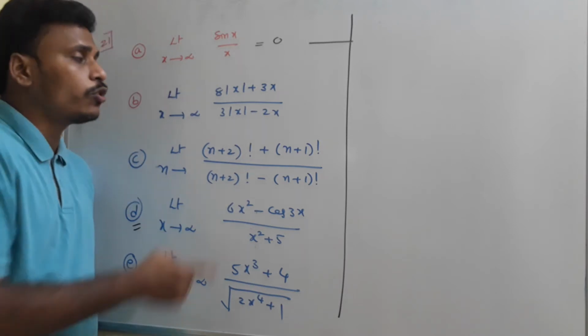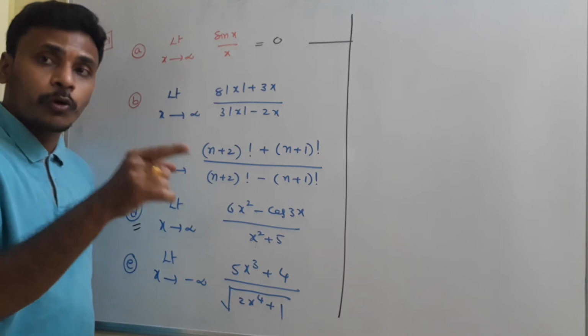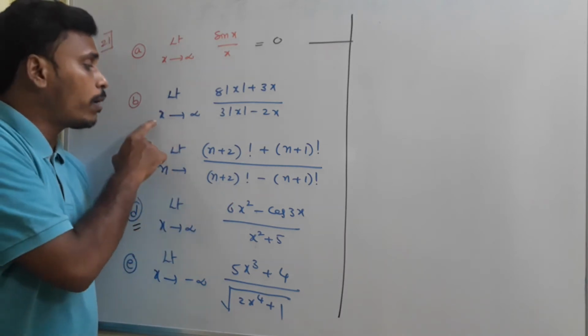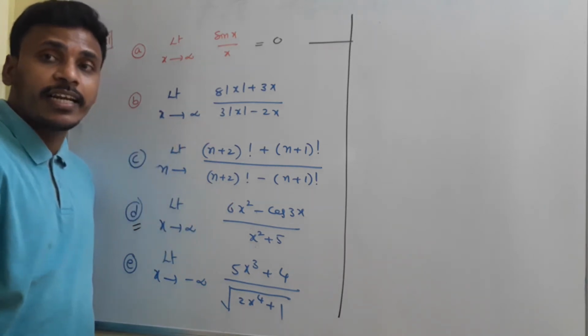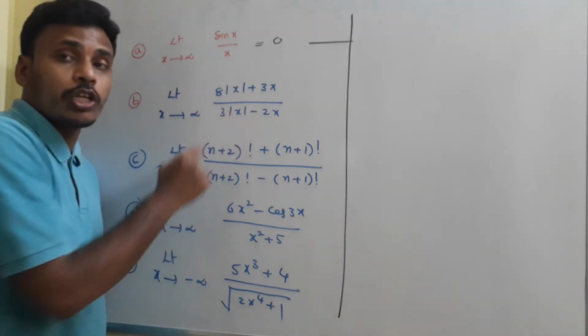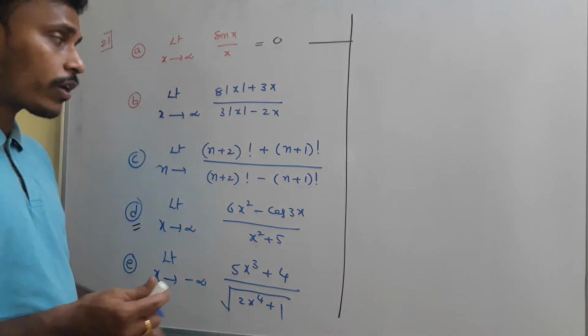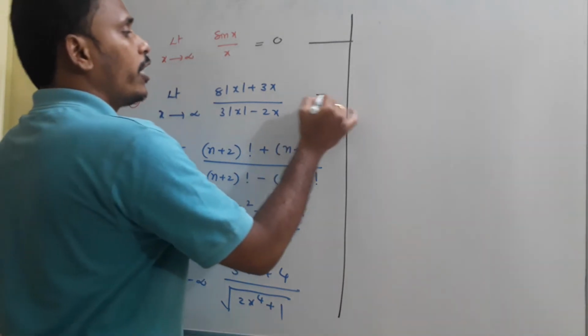Since x is positive, you just replace this mod x with x, no problem. Suppose the problem says x is tending to minus infinity, then in that case you need to replace modulus of x with minus x. But here you just replace modulus of x with x because x is tending to infinity.